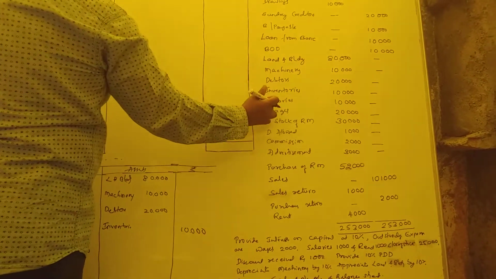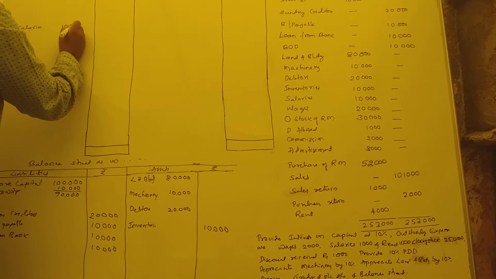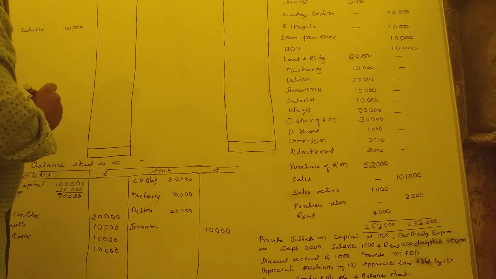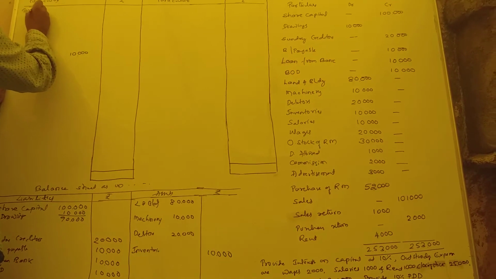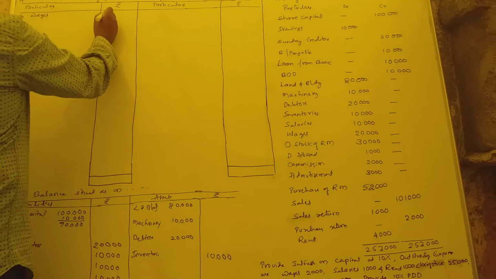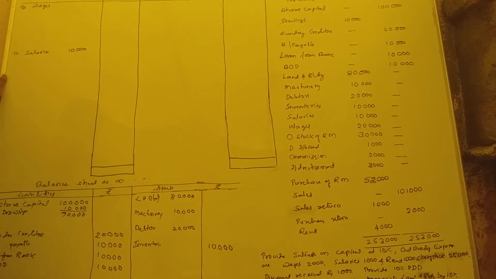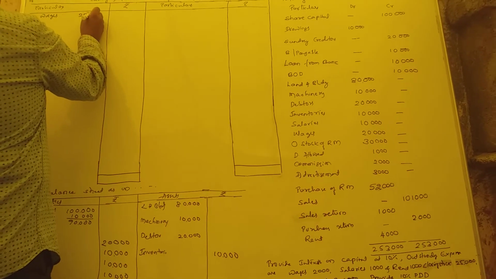That's why I write in the column. Salaries 10,000. To salary, to wages, it's a direct expenditure. Wages, how much? 20,000. I think adjustment is there. 20,000.